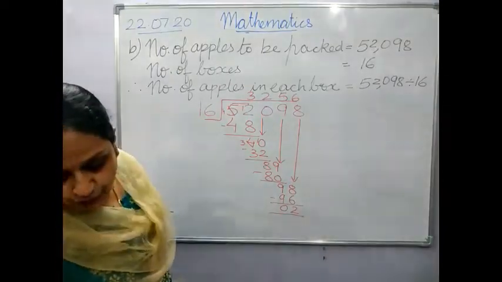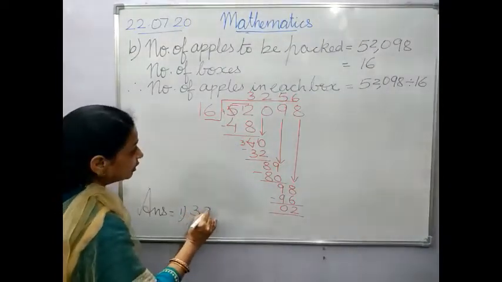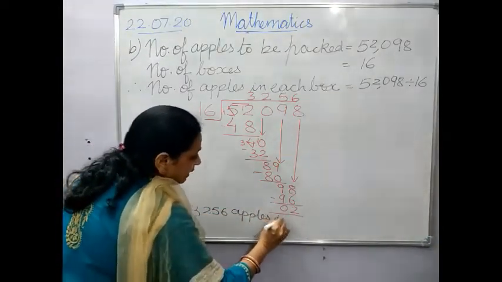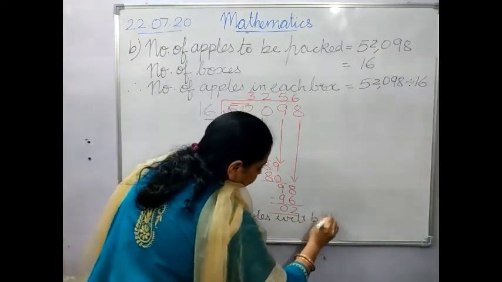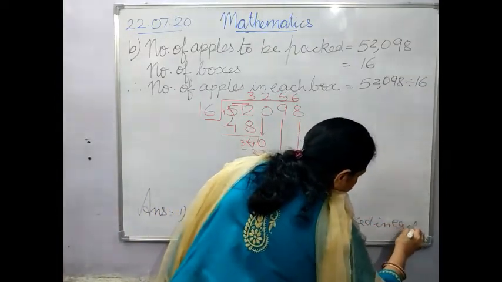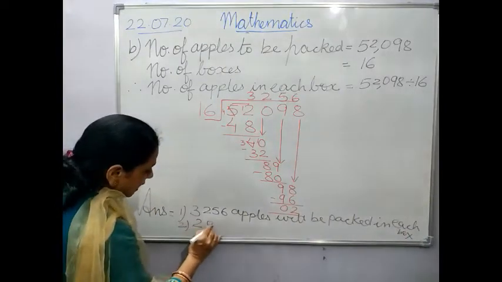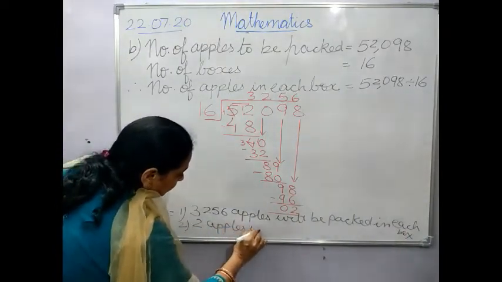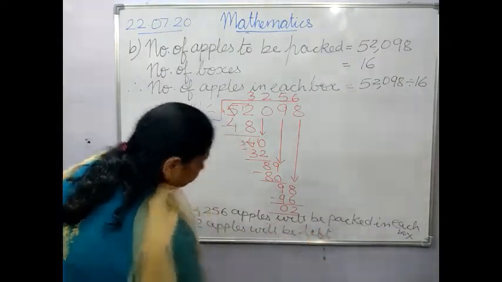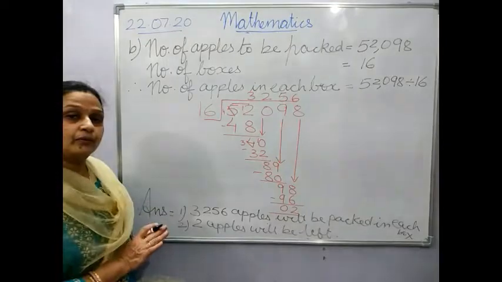Now again I think they have asked for 2 parts. First, how many apples in each box? 3,256 apples will be packed in each box. And how much are left? Second part, 2 apples will be left. Have a look. I hope this is clear to everyone.